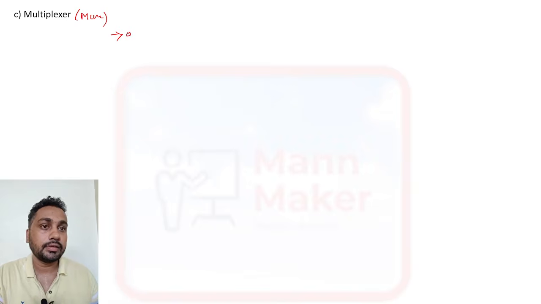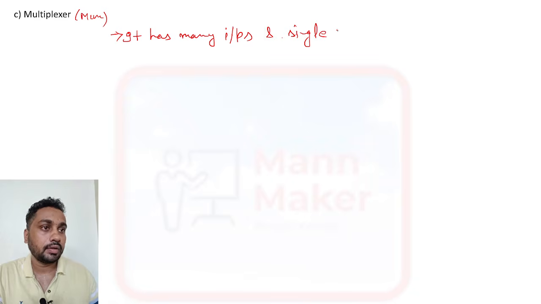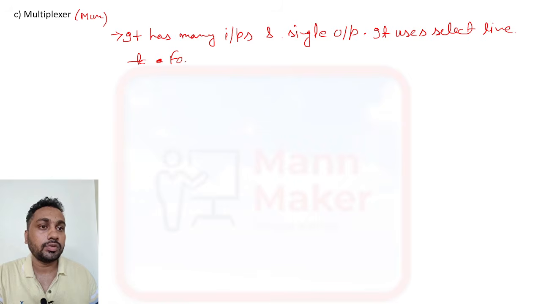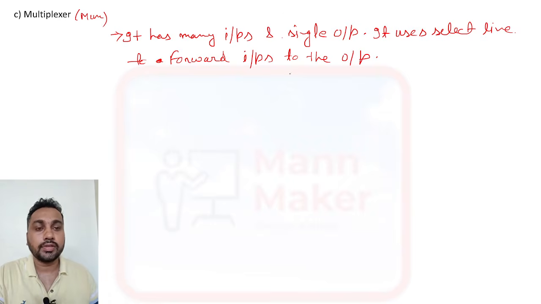It has many inputs and a single output, and it uses select lines to forward inputs to the output. So this is the definition of a multiplexer.